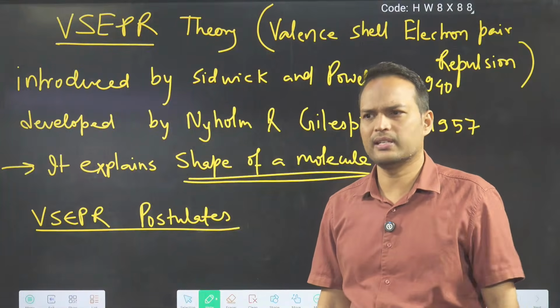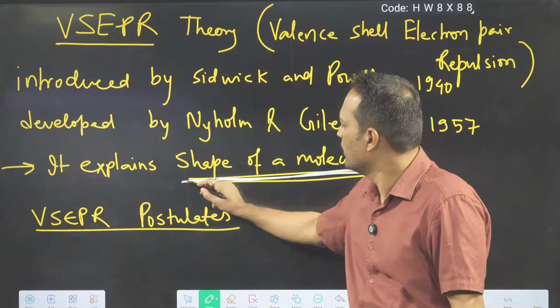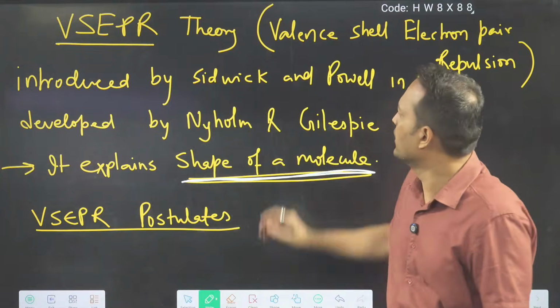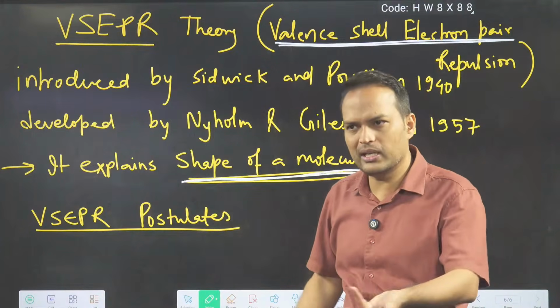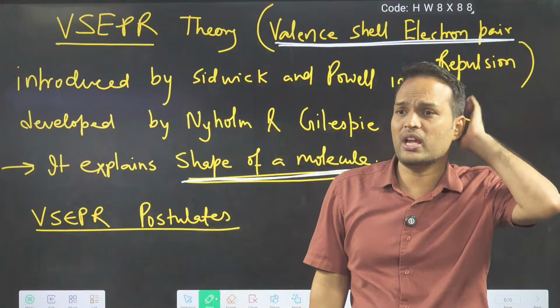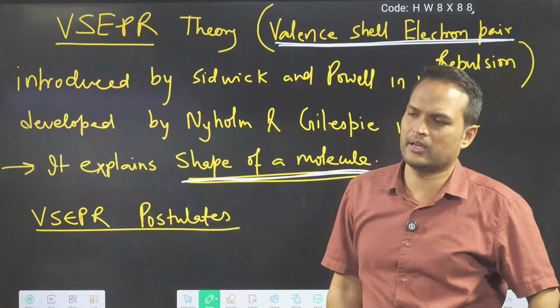First point says that the shape of a molecule depends on valence shell electron pairs. From the name only it is clear that shape depends on valence shell electron pairs.